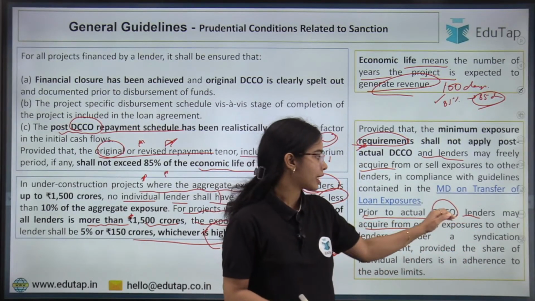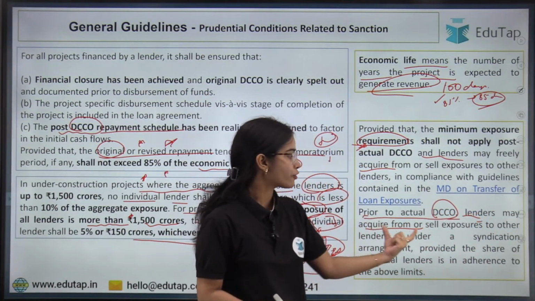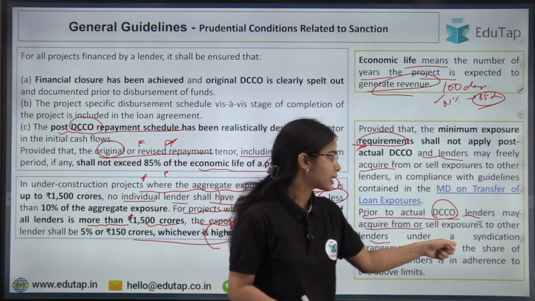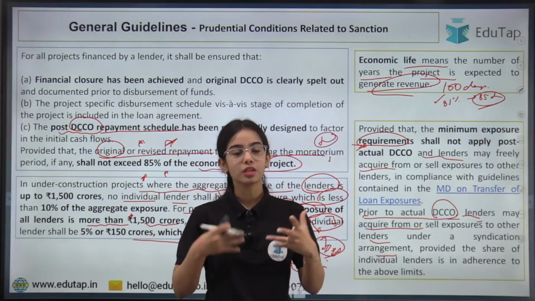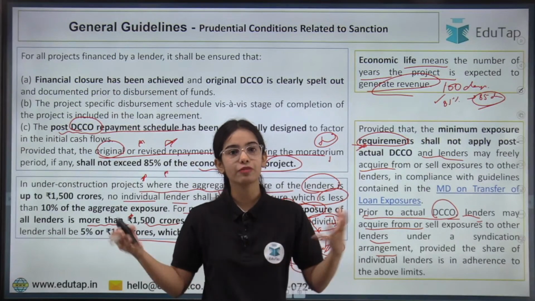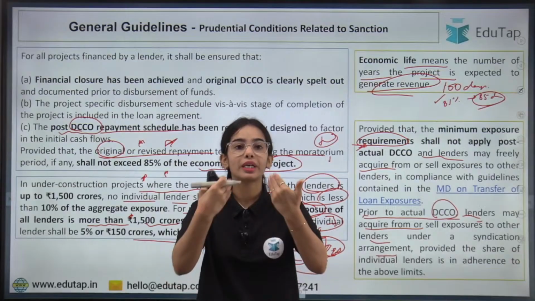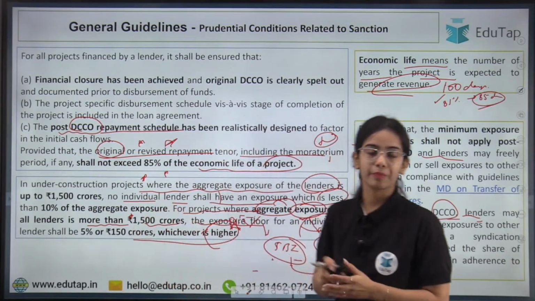So prior to actual date of commencement, lenders may acquire or sell exposure to other lenders under a syndication arrangement. Syndication arrangement means there is a collaborative agreement that is signed where multiple lenders come together to lend to an entity. This is the idea. Okay.